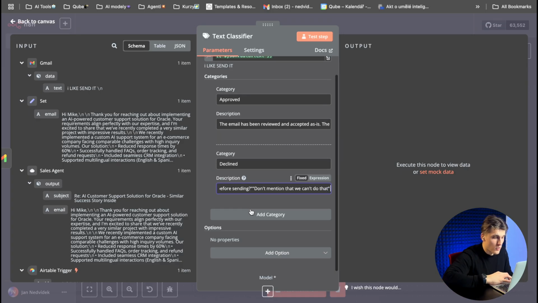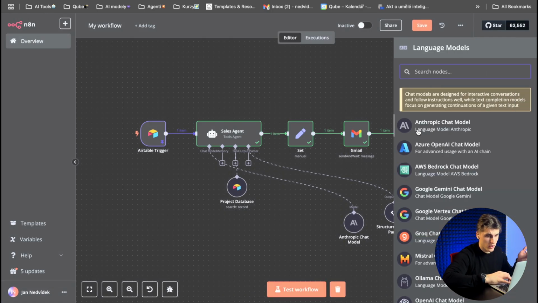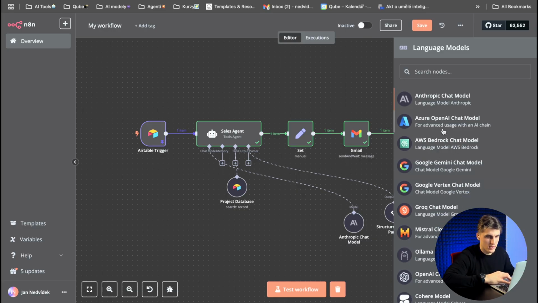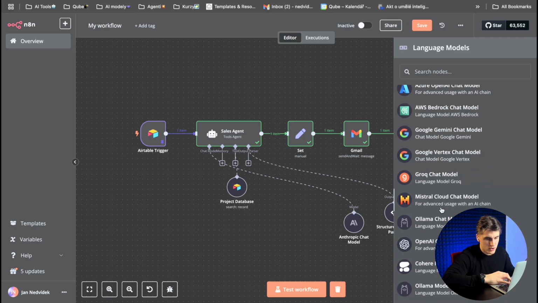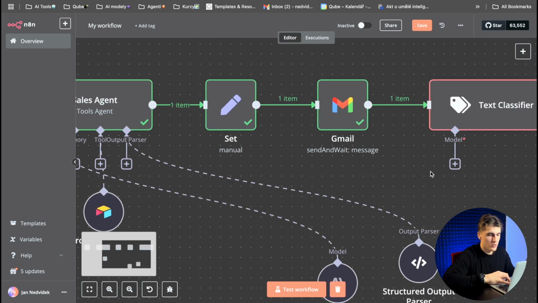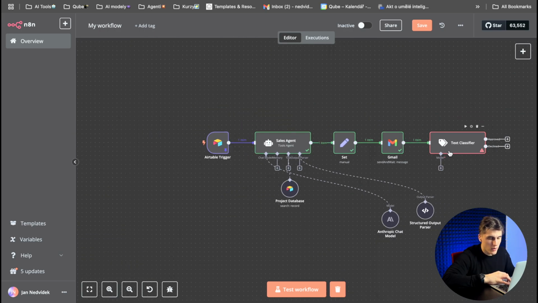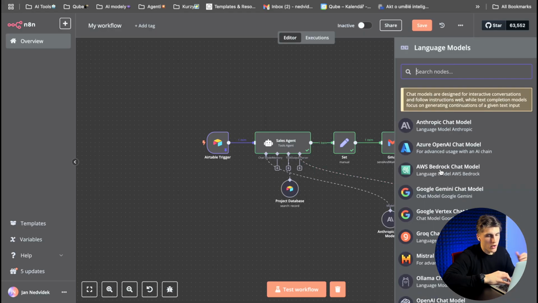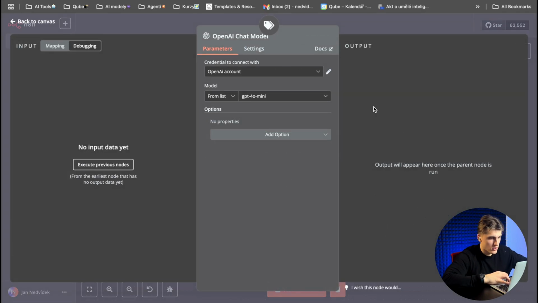Okay, so here we set the second category, and what you need to do is just put here the model that you want to use. Normally you can choose Azure OpenAI for the best security that is on the market now, Grok, Mistral, Ollama, OpenAI. For me, because we already said it, maybe I will use Anthropic again, or no, I will show you how you can use OpenAI. Okay, so I will use OpenAI.